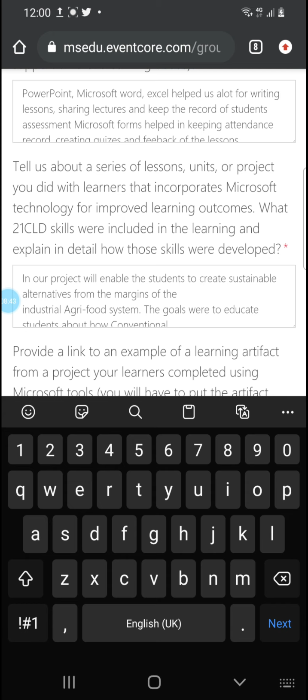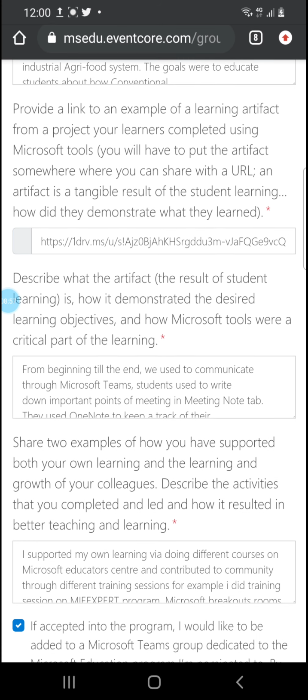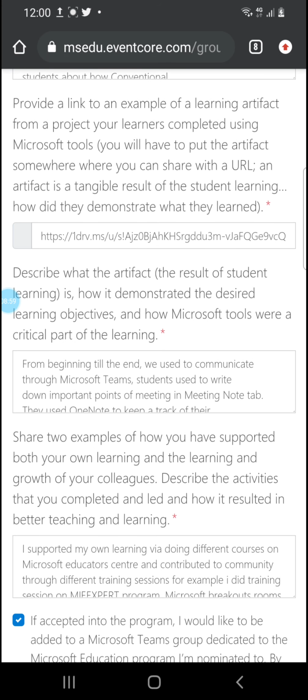These are the 21st century learning skills. So if you have incorporated these skills in any of your lesson or unit or a project, you're going to mention it here. And then you have to provide a link of your successful learning objective or artifact through a link here.